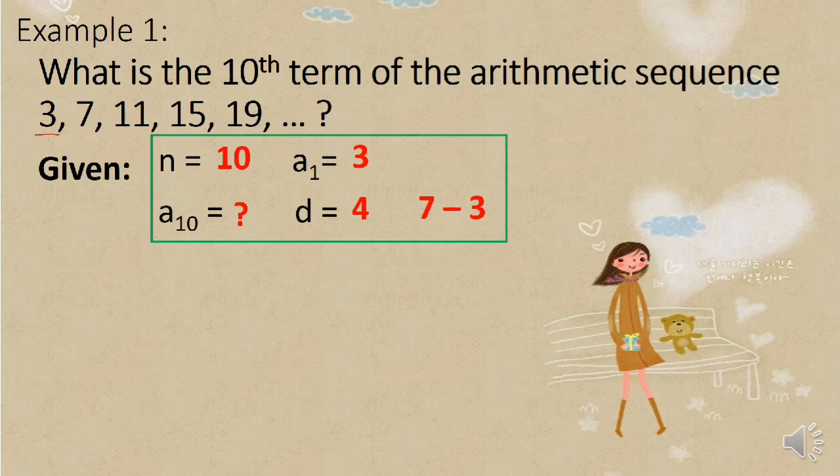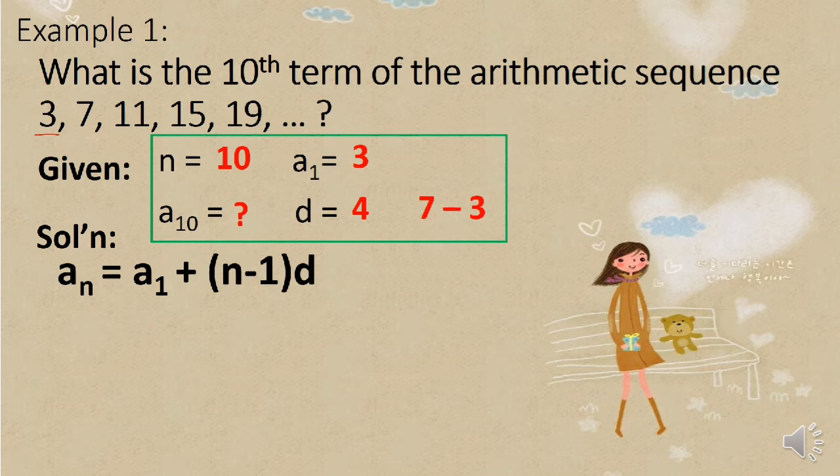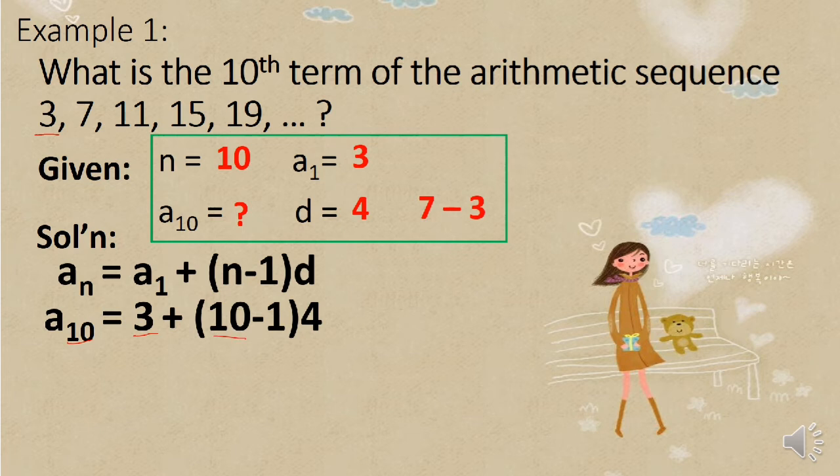Now, since we already have the values needed in our formula, we are ready to substitute. This is the formula for the arithmetic sequence: a sub n equals a sub 1 plus the quantity n minus 1 times d. Then, n is 10, a sub 1 is 3, 10 minus 1, and our common difference is 4.